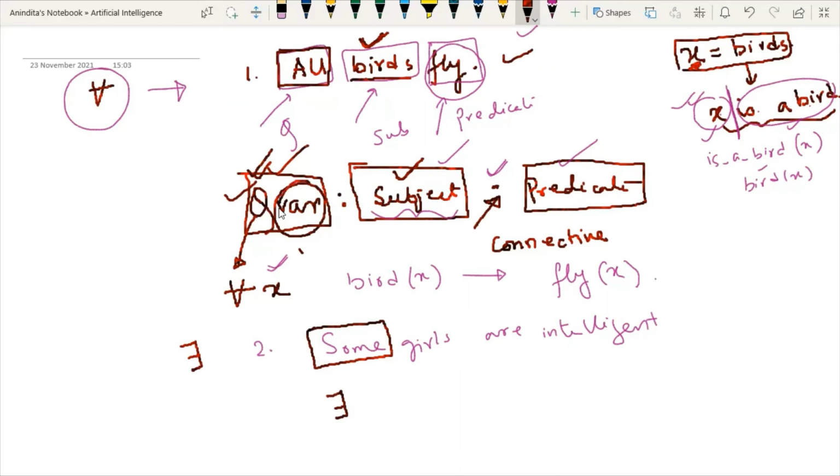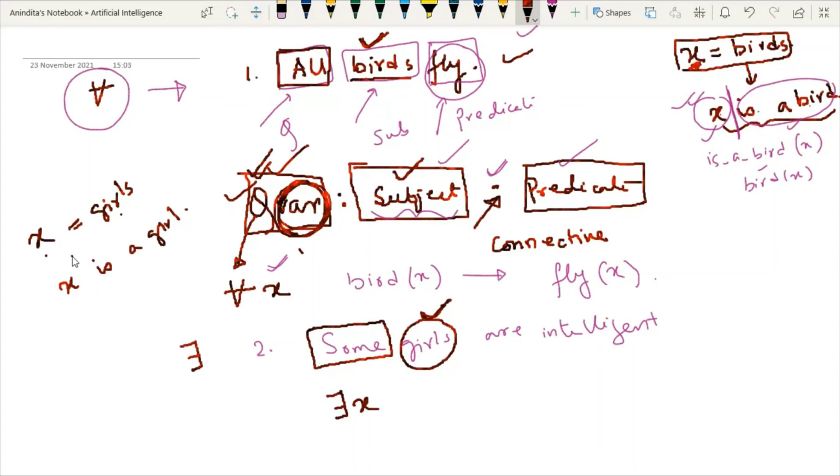Then I have to use the variable. Which variable should I use? Say I'm using one variable x. Why am I using this variable? To represent girls, so x equals girls. Now how to represent this subject? x equal to girls means x is a girl.